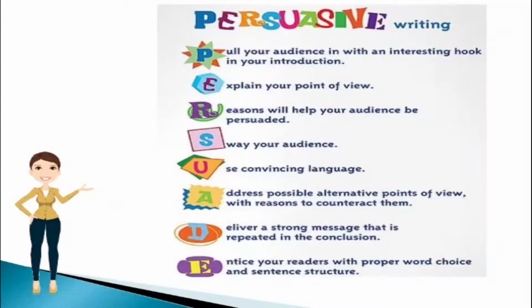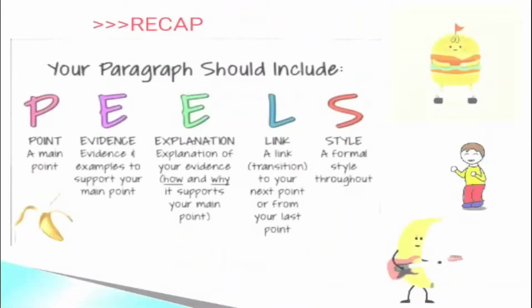Then address possible alternative points of view with reasons to counteract them. That means you not only have to write in your point of view, but also you should think that if you were the audience, what kind of questions will come to your mind, and even write about that to counteract them. Then deliver a strong message that is repeated in the conclusion and entice your readers with proper word choice and sentence structure. This will really make your paragraph very, very interesting, children.